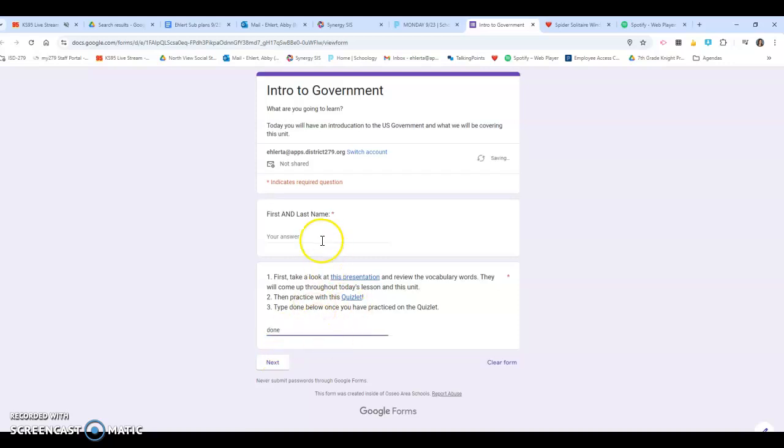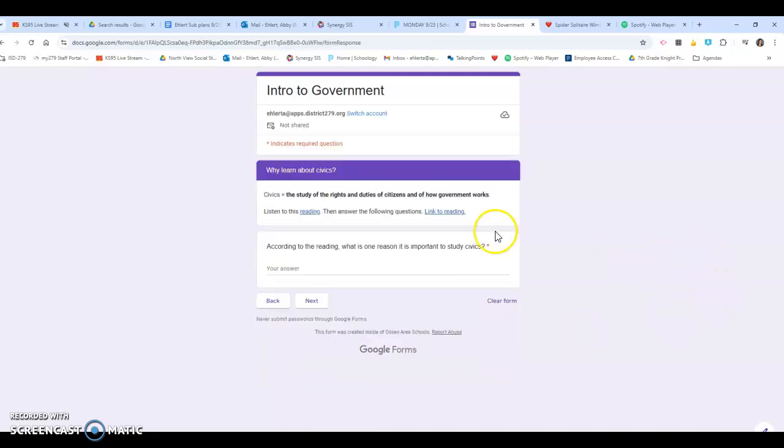So I'm going to type in here. You're going to click next, and then you'll see here there's different sections with different readings. So it says listen to this reading, then answer the following questions. There's a link to the reading, and then you're going to answer the question. As you go through your assignment, there's going to be different things like that for you to do, to read and answer questions and so forth. So basically all you're doing today is following each instruction for each section of the Google form.